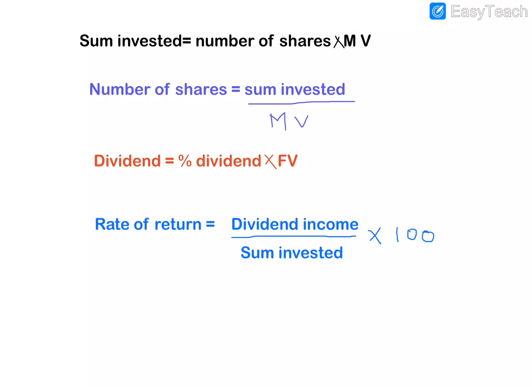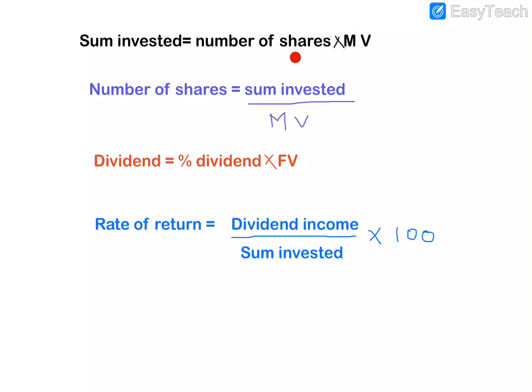Now we are going to the important part of this section. These are the formulas. There are 4 formulas which we use in solving all the problems in section 4.3. The first formula is sum invested. The question will be to find the sum invested, the amount invested totally in the company.